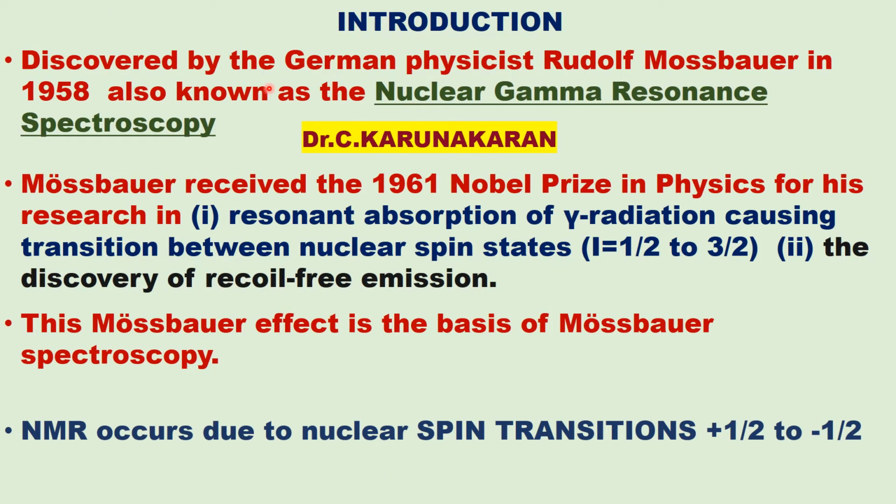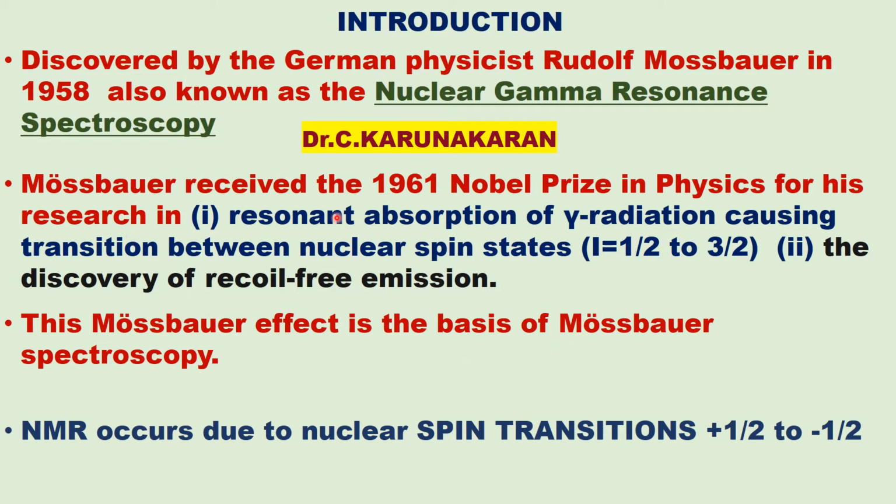This spectroscopy was discovered by a German physicist, a graduate student, while he was studying for his PhD. He discovered this Mössbauer effect. This effect we will study here, also known as nuclear gamma ray resonance spectroscopy. It was discovered by German physicist Rudolf Mössbauer in 1958, and he received the Nobel Prize for Physics for this invention in the year 1961.